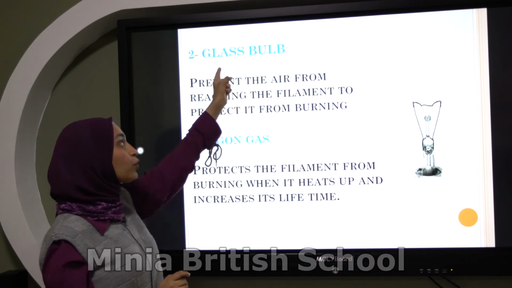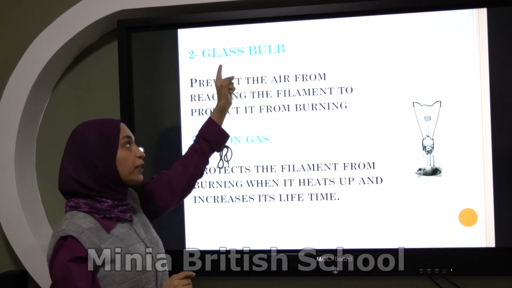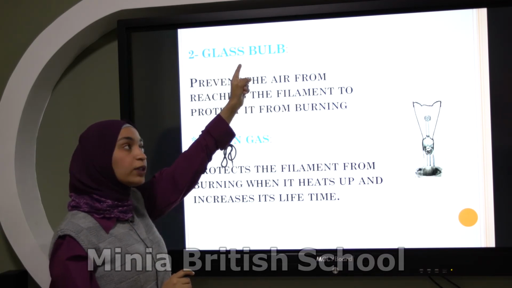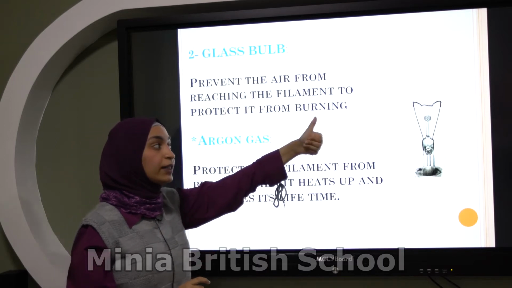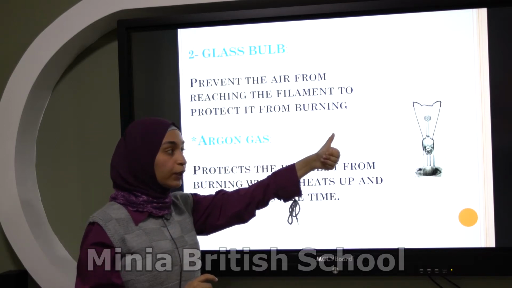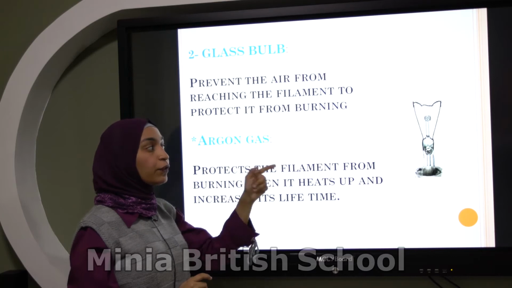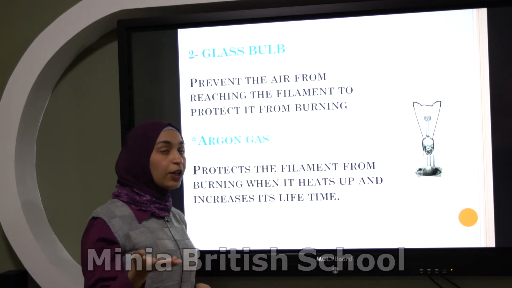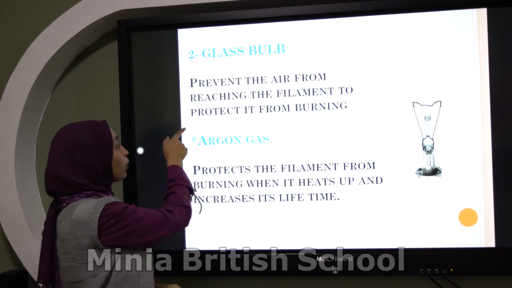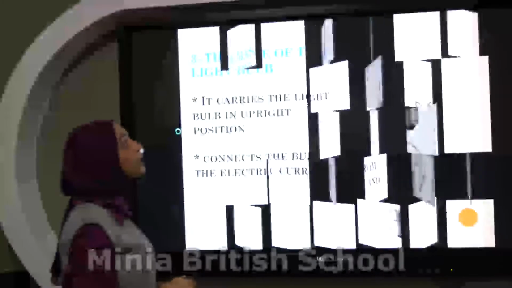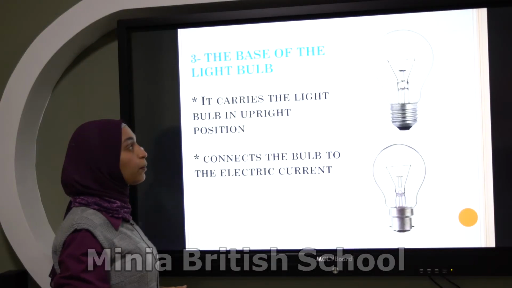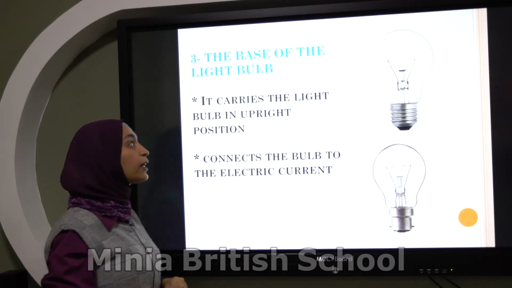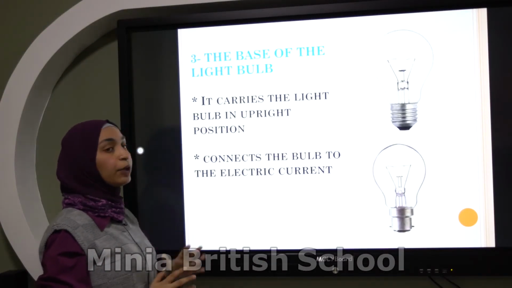So, number two, glass bulb. The second part in the light bulb is called glass bulb. It protects the filament from burning and is filled with inert argon gas that increases its lifetime. Okay, what about the third part? The last part in the light bulb is the base of the light bulb.